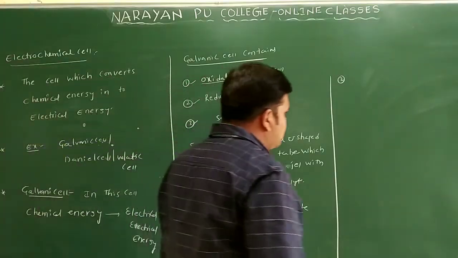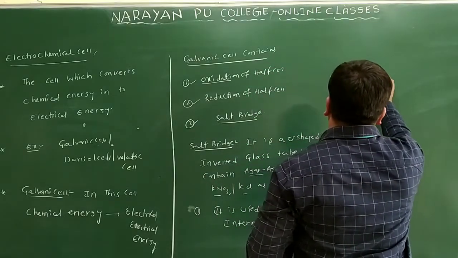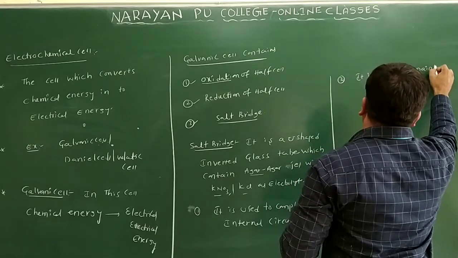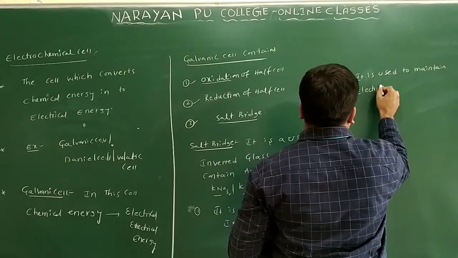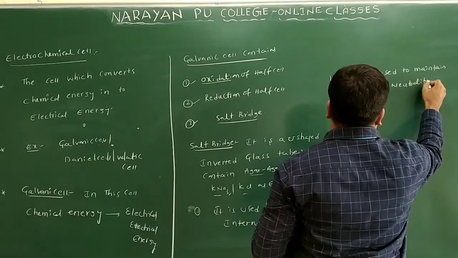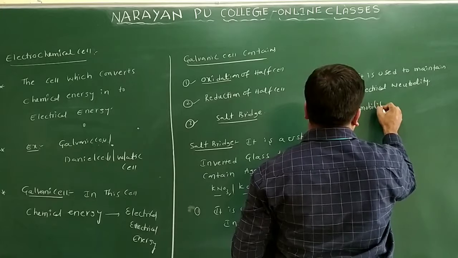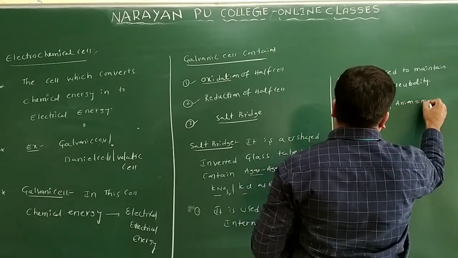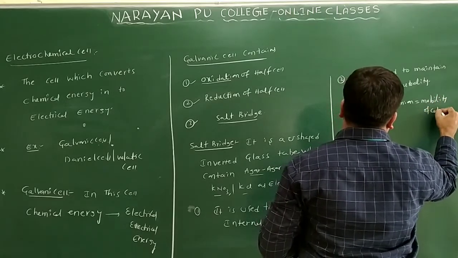And one more here: it is used to maintain electrical neutrality. I'll write here: mobility of anion is equal to mobility of cation.